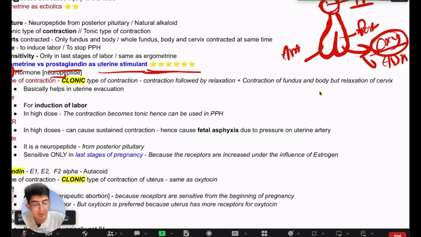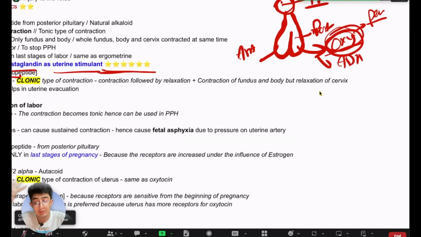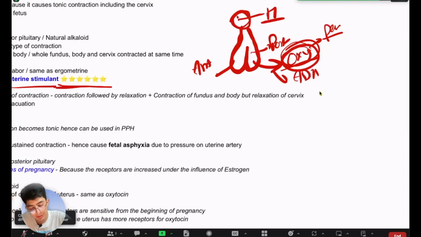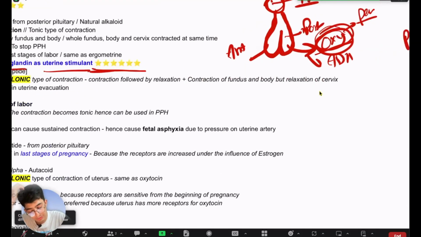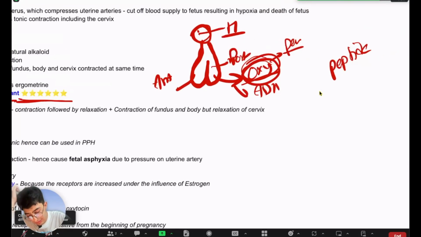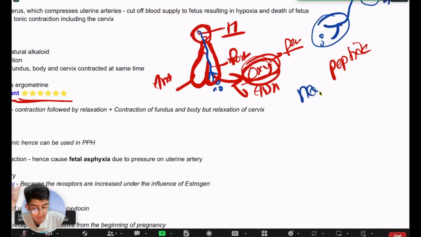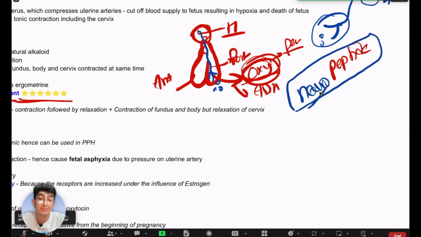Why is it called neuropeptide? It's a peptide because this oxytocin hormone is made out of protein. So that's where the peptide name comes from, and it's released by the neurons, right? So you know that the posterior pituitary has these nerves. Okay, I'll draw it in another color. Hold on. So the posterior pituitary has these nerves that come from the hypothalamus, and these nerves directly release these hormones, right? So oxytocin, since it is directly released by the nerves coming from the hypothalamus, it is called neuropeptide, right? Neuro because it is released from the nerves, and peptide because it's made out of amino acids, peptides, right?